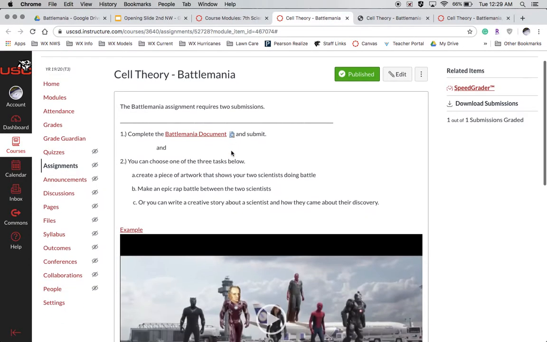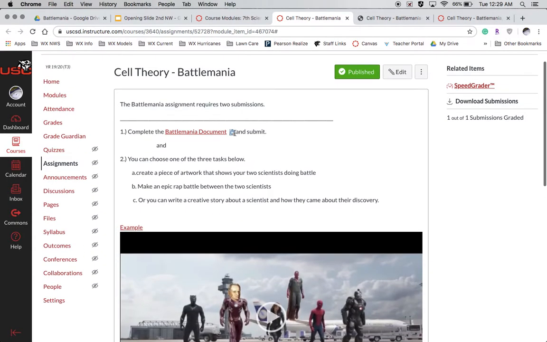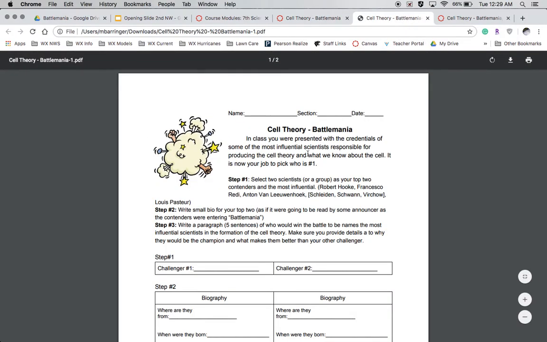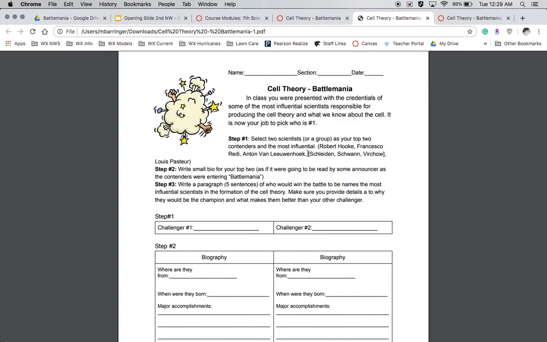This cell theory Battle Mania looks like this. It is actually going to require you to do two things for your submission, as you see right here, two submissions. The first one is completing this document. Now, in this document, what you really need to do is follow these three steps.